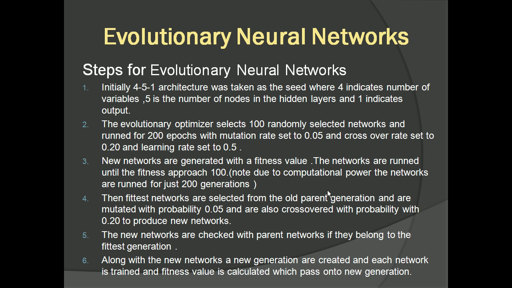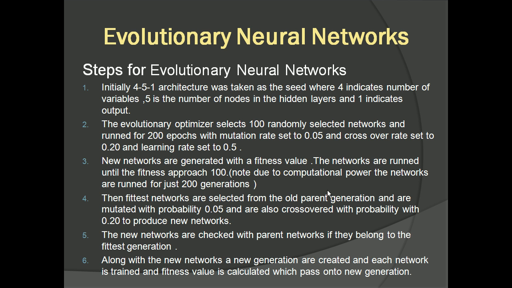The new networks which have been generated are assigned a fitness value, and the networks are run until the fitness approaches a value of 100. But due to computational power, the networks are run for just 200 generations to get that architecture, because it takes a lot of time to compute the network architectures.